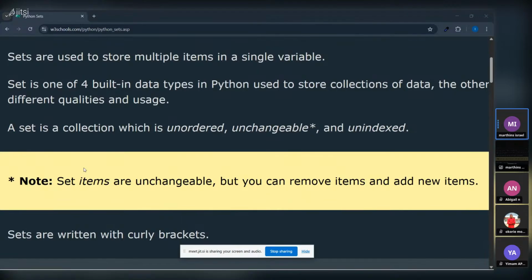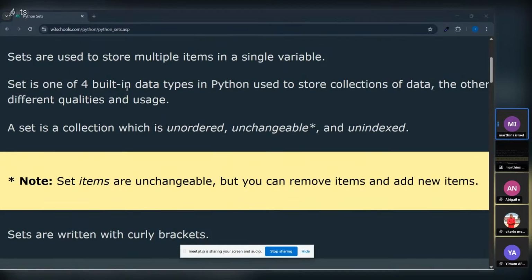Like I started, I said sets are used to store multiple items in a single variable. It must have been taught to you what variables are in Python and how to declare them. They are used to store multiple items, many items. Since this is teaching you data analysis, let's use real-world examples. We are storing things like the list of employees in a company. We can store thousands of employees' names, their first names, full names, and others.